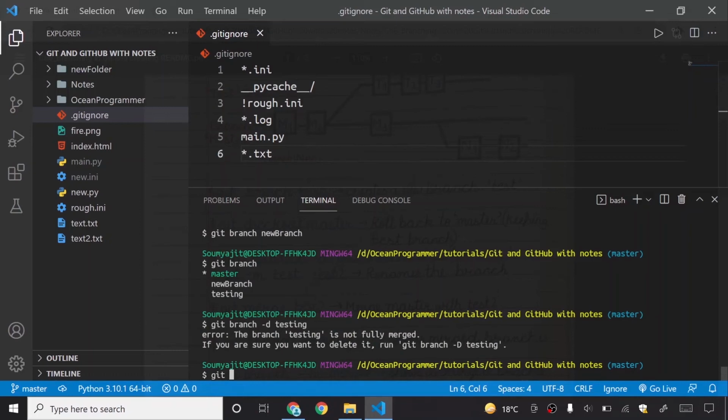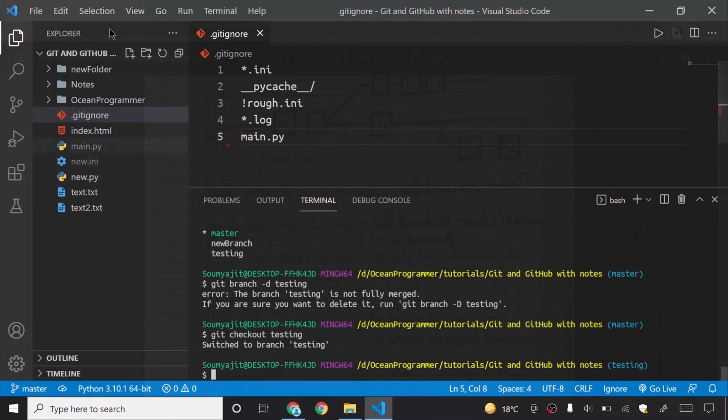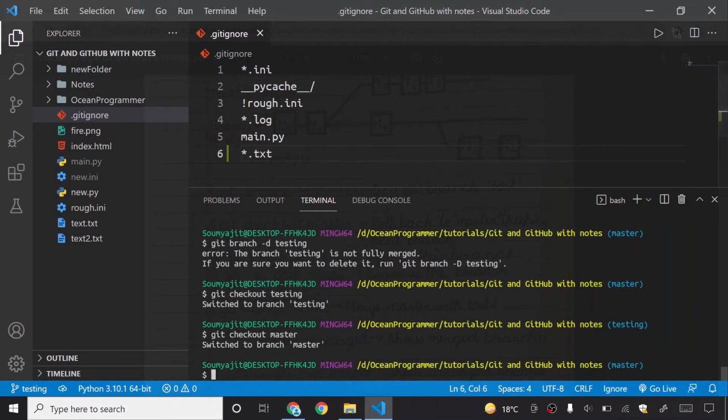So I will say git checkout testing branch, and then you can see the files are now not here. First I will do git checkout testing.